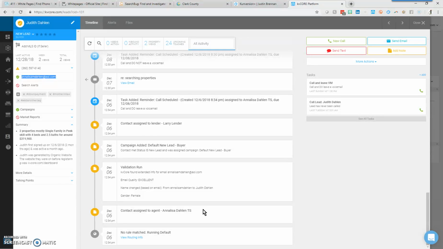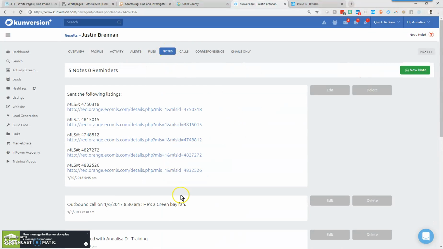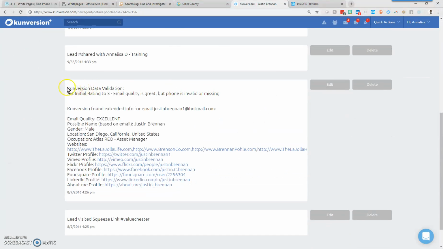So another prime example of this is on K+. This is a really good example. So on Justin Brennan here, if we look at his notes as a lead and we scroll down to the bottom for the data validation, you see there's all sorts of amazing goodness here when it comes to contact. So it's saying that the name Justin Brennan, one at Hotmail, is also associated with this website, with this Twitter, Vimeo, Flickr, Facebook, Foursquare, LinkedIn, and About Me profile.